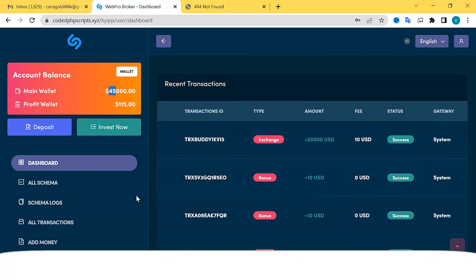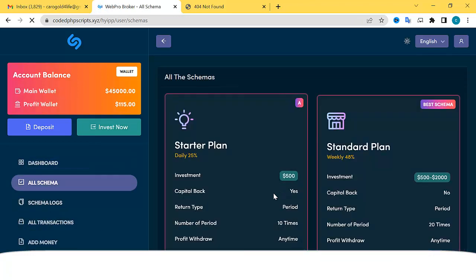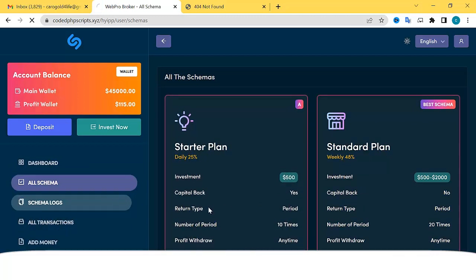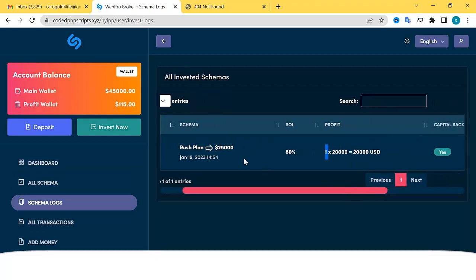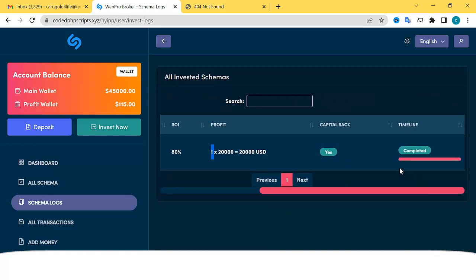So I'm going to demonstrate this to you. So when I go to all schema, you're going to see, okay, no, let's go to schema log. If you go to schema log, you're going to see the investment that he made. Look at this investment. See that he had 80% of what he invested, and it is complete. When an investment is complete, it's going to tell you that the investment is complete by showing complete, right?